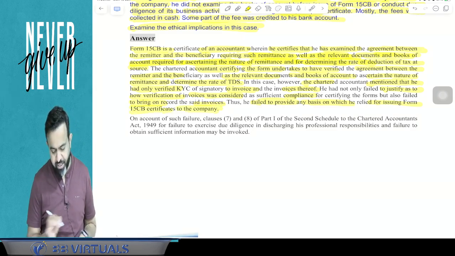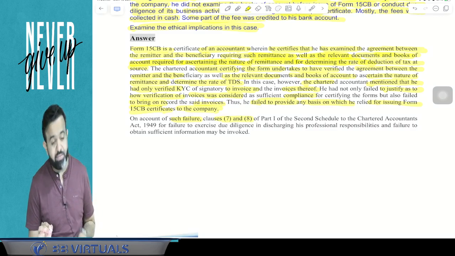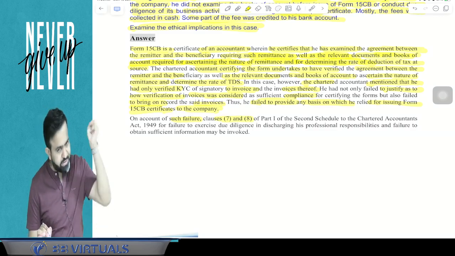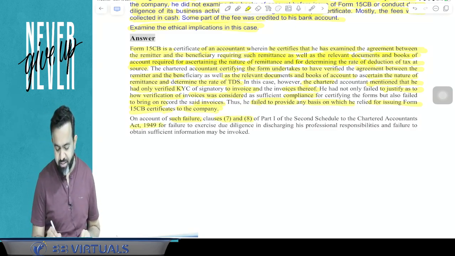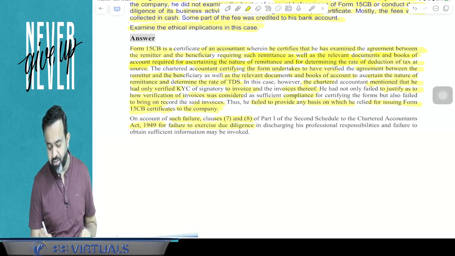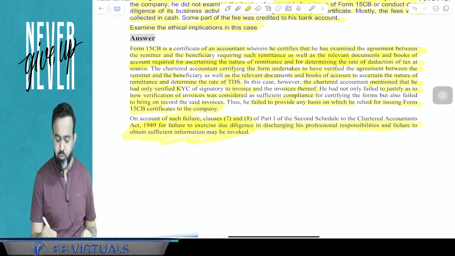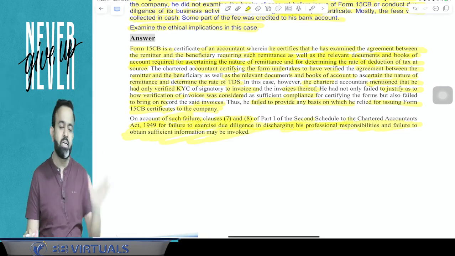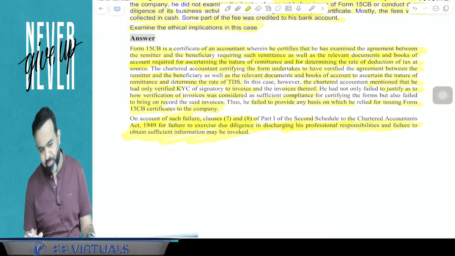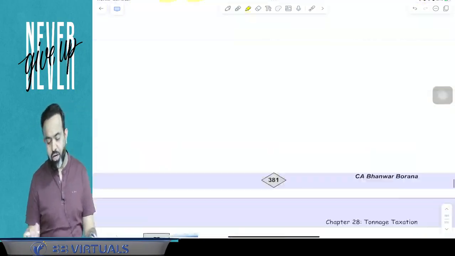And guys, on account of such failure, clause 7 and 8 of Part 1 of the Second Schedule of the Chartered Accountants Act, 1949, for failure to exercise due diligence in discharging his professional responsibility and failure to obtain sufficient information may be invoked, meaning he will be treated as guilty of professional misconduct. Okay, done. So these are all the 7 questions.